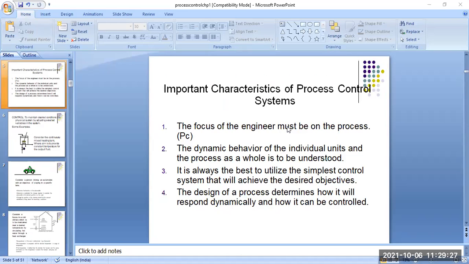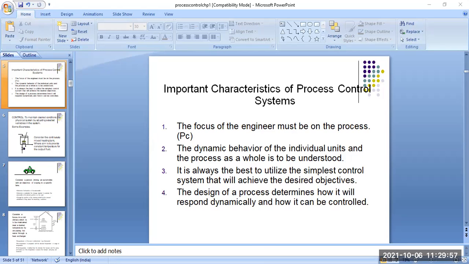After you graduate and are appointed in any industry or plant, as an engineer you must follow the process, that means what type of process the industry follows, and how it is working.